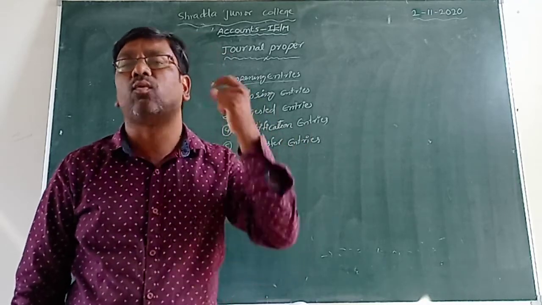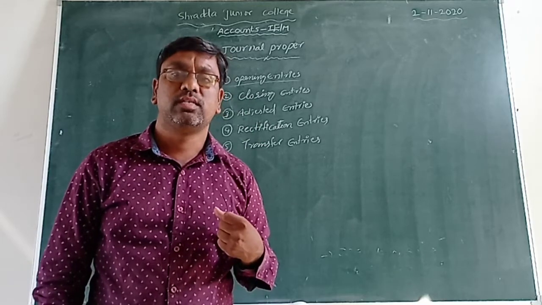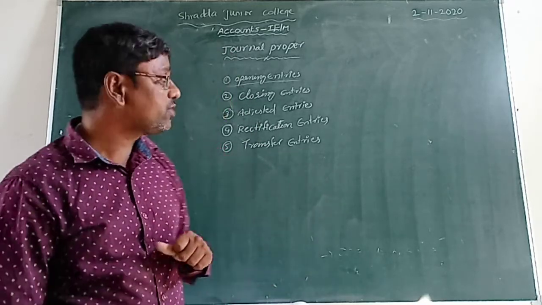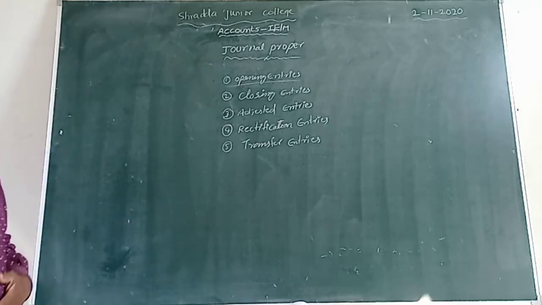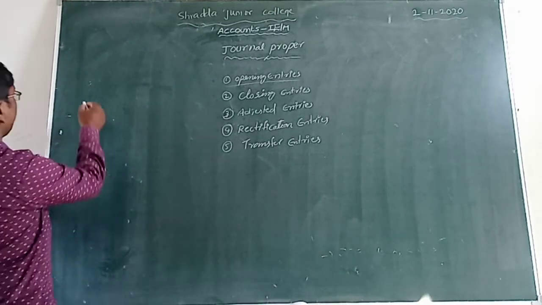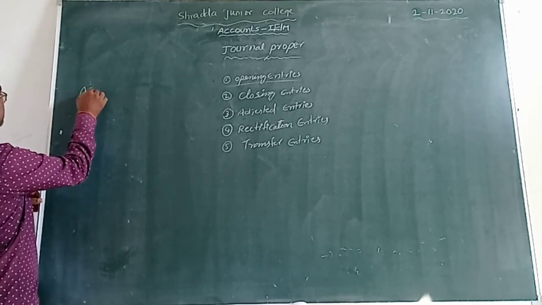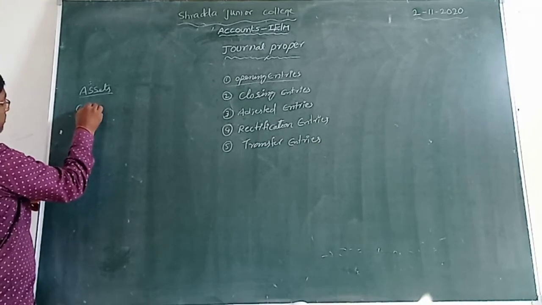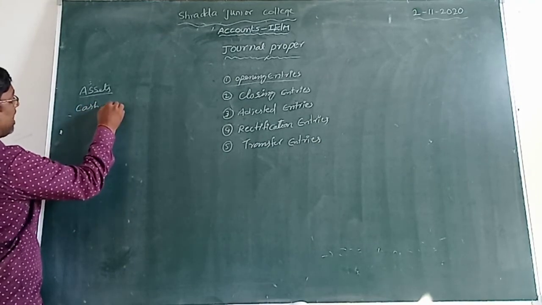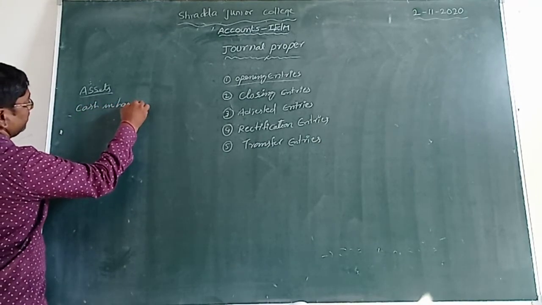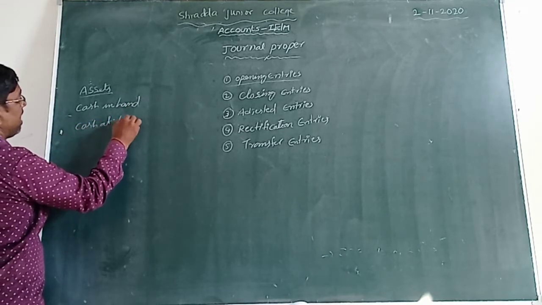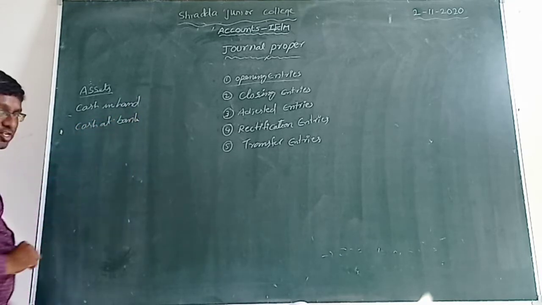What can we record in the opening entries here? That means assets and liabilities. Let us see what the assets are here. First of all, assets. Let us take the first one: cash in hand. Cash in hand. Cash at bank. Cash at bank.